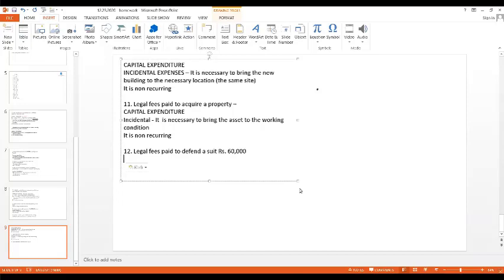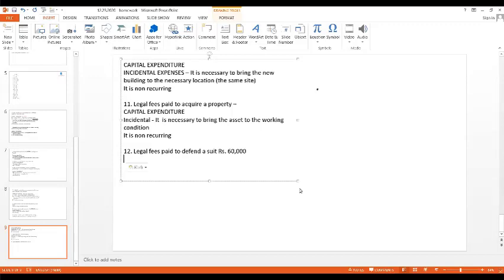Not understood? Okay, once again, I will repeat for the benefit of some of you who might not have understood. Suit in this context means it is a case in the court of law. Defending means I am giving my arguments, in my point of view, to say that I am correct. So somebody is putting a case in the court of law, and I am sending my lawyer to fight for me.